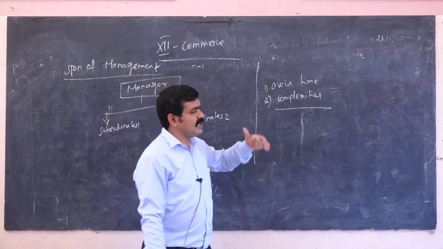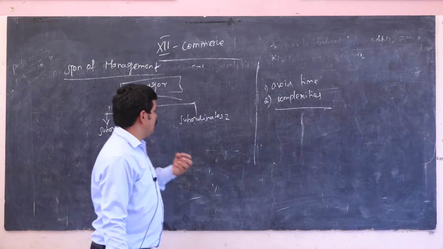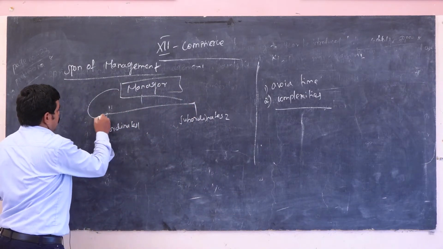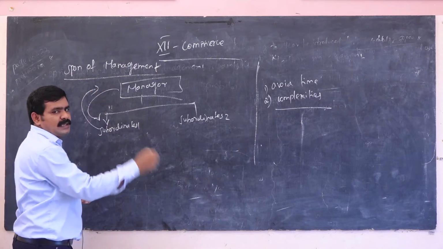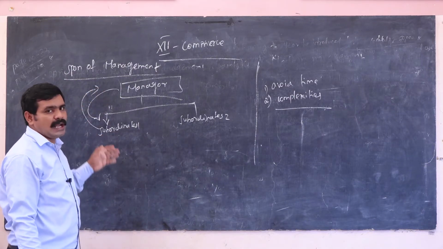The manager can communicate easily to the subordinates, and the subordinates can also report to the manager very easily. That is the span of management.